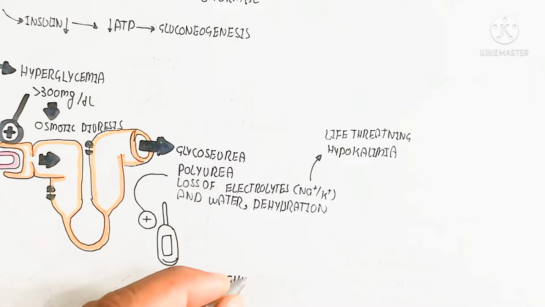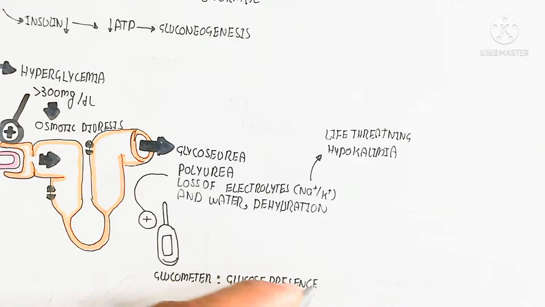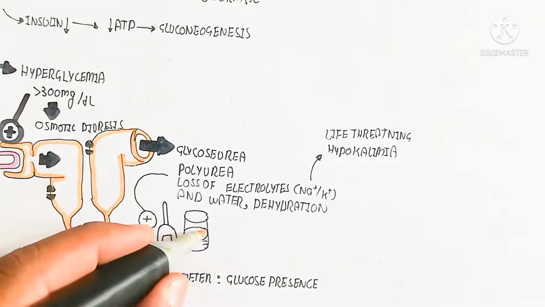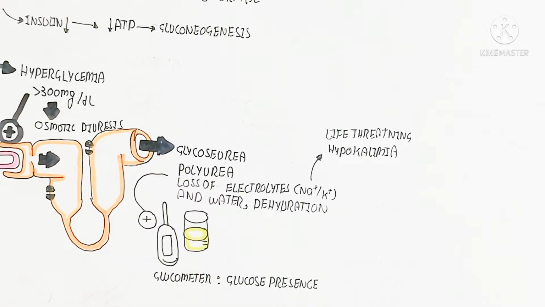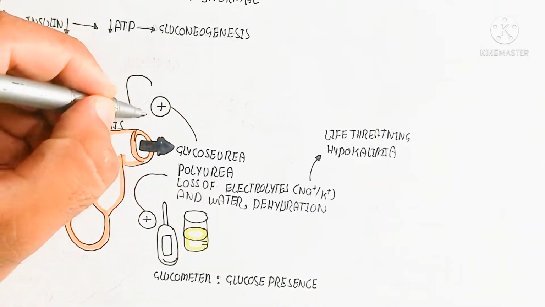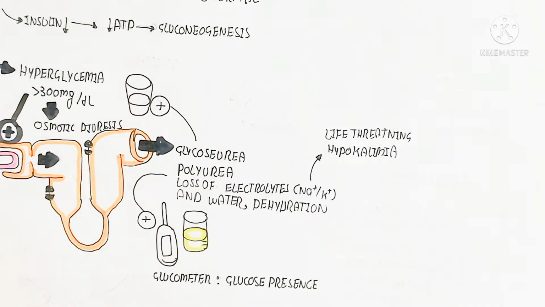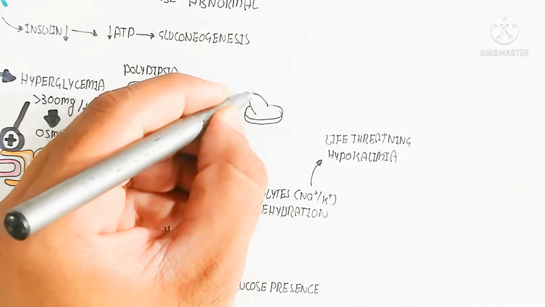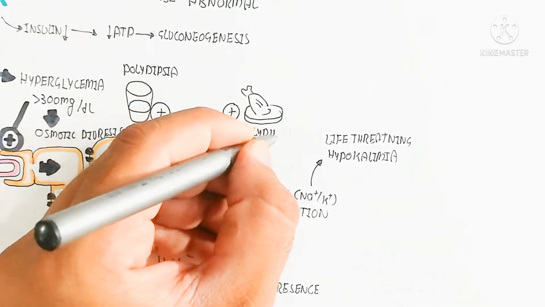We can check with a glucometer, and if glucose is present in the urine, we can identify hyperglycemia in the diabetic person, because of dysfunction of the pancreas or of insulin sensitivity.